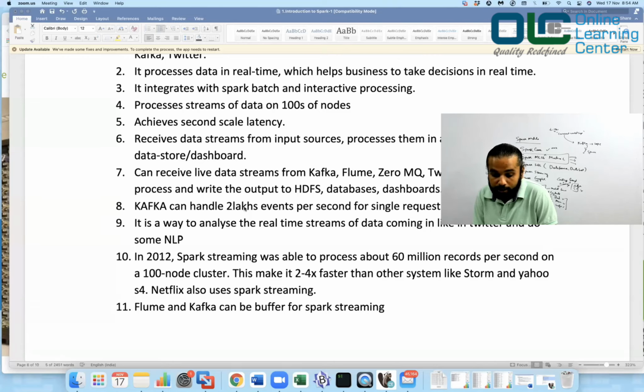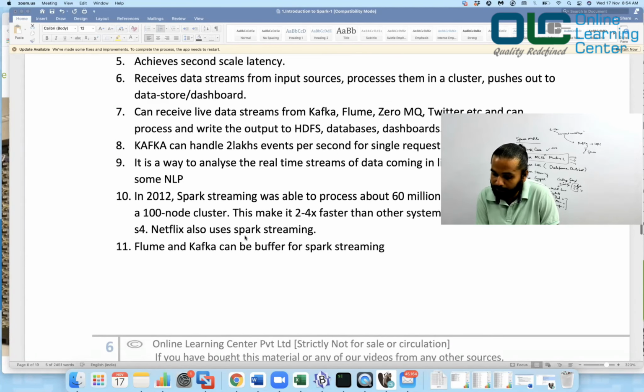And you can achieve second-scale latency. That means you can have a latency of 1 second, 2 seconds, kind of stuff, right? So the result would be as quick as possible, based on your configurations, of course. Now it can receive the data from an input source, process it in a cluster, and push it out to a data store, a dashboard, and so on. So it's all a business use case.